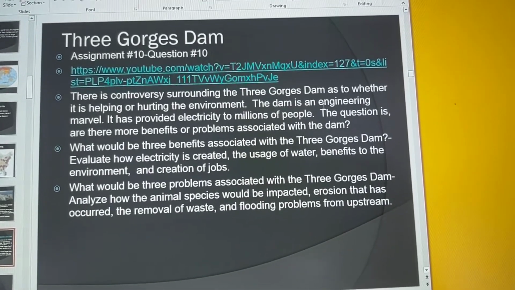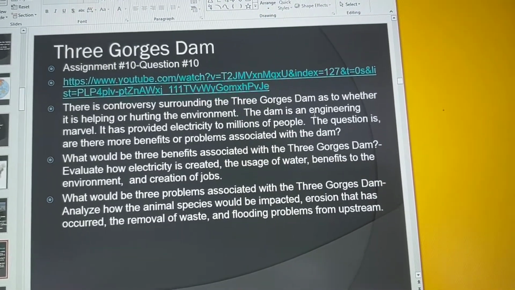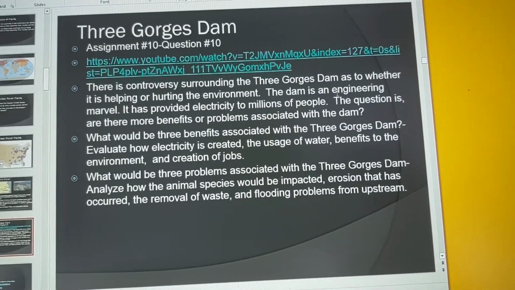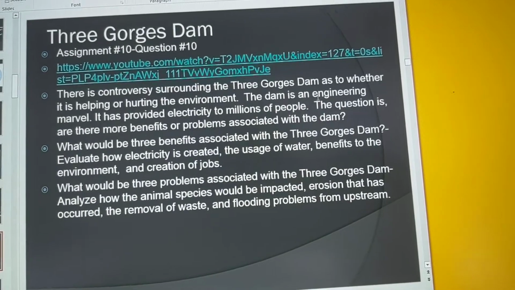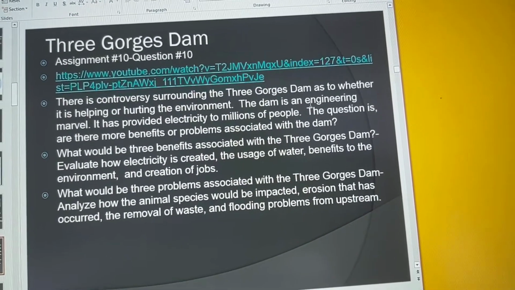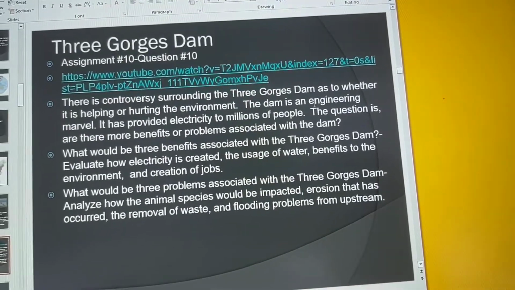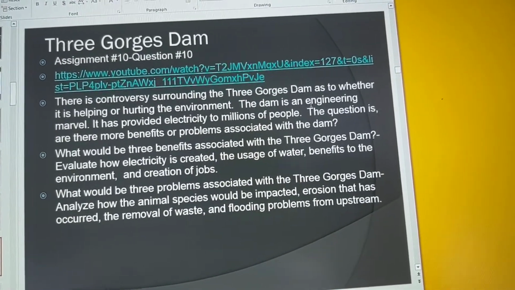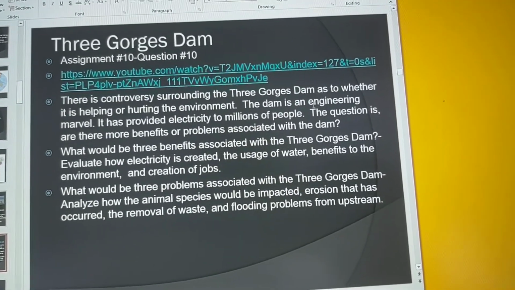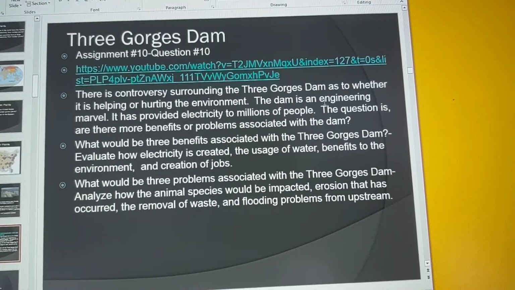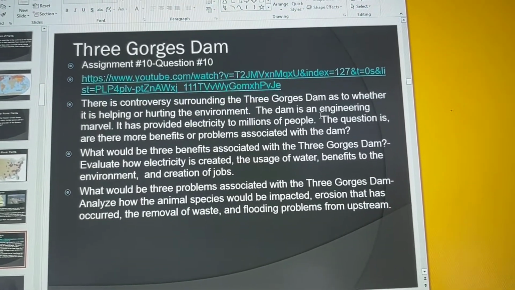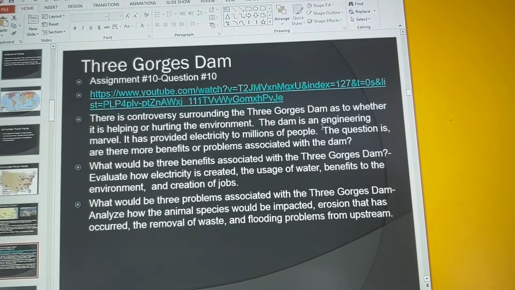It's an older video. It was right after it was constructed. However, it's really non-biased, and it really gives both sides to it. I mean, there is controversy, even controversy about how it impacts people. But then the other side is, is it actually going to benefit in the long run having this dam? So there are 2 sides to this coin. So go ahead and pause the video here to answer the question, and then we'll go into the population geography in question 2.